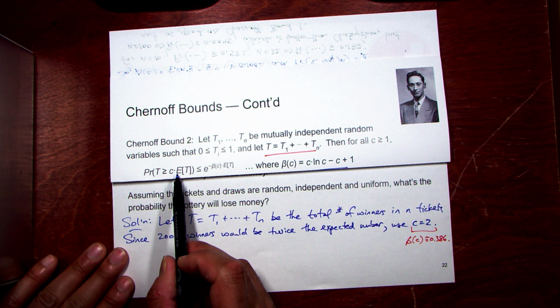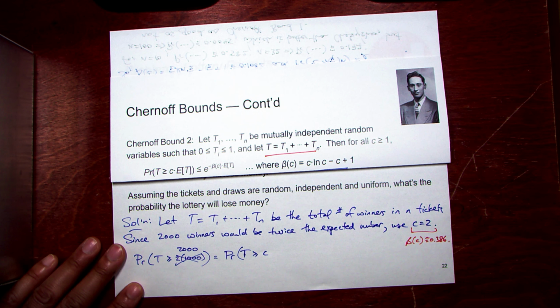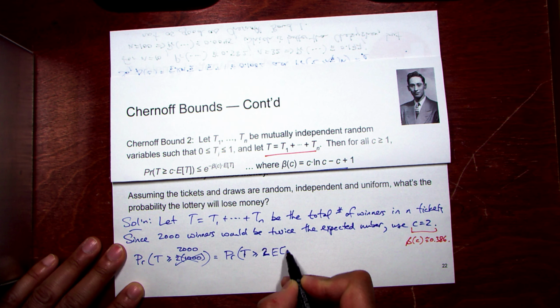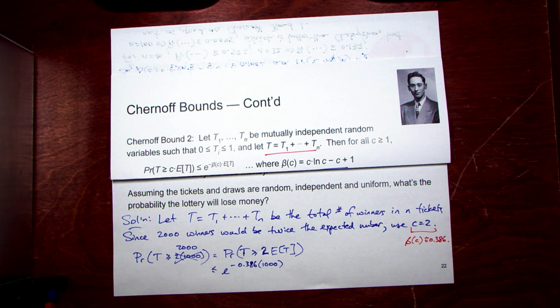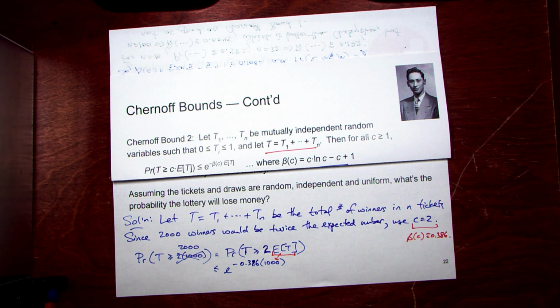times the expected value of T. That's sort of our mental picture here, right? This is c, which is 2, times the expected value of T, which is less than or equal to e to the minus 0.386 times the expected value, which is a very stinking large number. And this is why when your expected values are big for Chernoff, you end up getting very fast convergence, because the exponent here is huge, right? This is e to the minus 386.